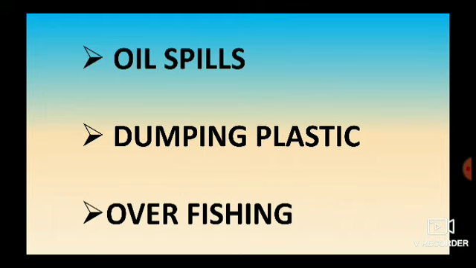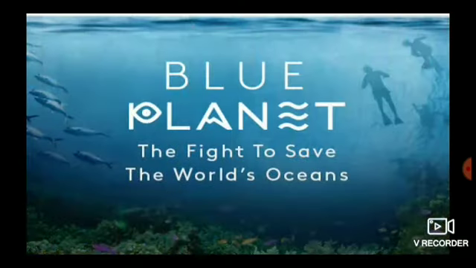Okay, children. So we learnt what the basic harms to the oceans and ocean creatures are. We should avoid doing that. We should conserve our ocean. We should save our planet for future generations. Yes or no, children? Yes. So we must work better to save our planet for future generations.